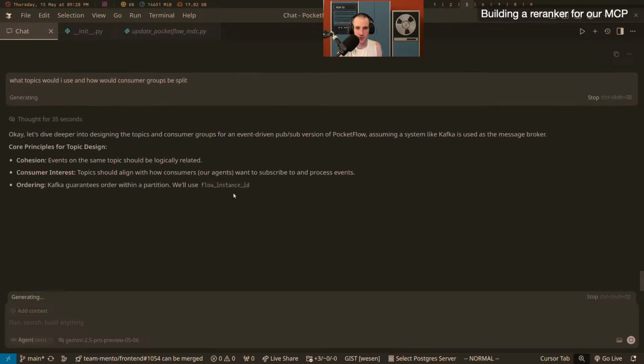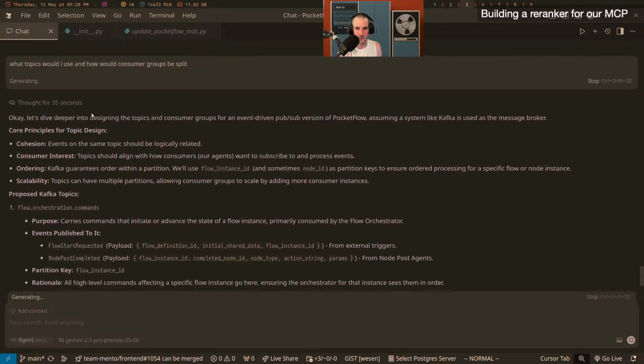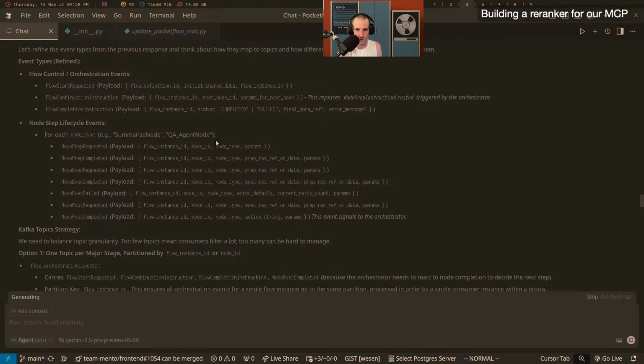Oh no, it's finished thinking. That's what it is. So you can see there's a flow definition ID. That would be the name of what type of flow I do, which, thinking back to the Python, would be an instance of the flow class, or actually a class that inherits from flow. So you could have, say, a research flow. And then you would put in here flow definition ID research flow, and then some initial data.